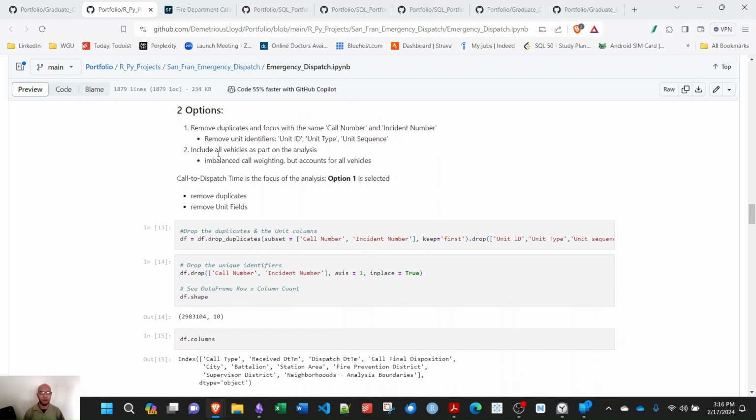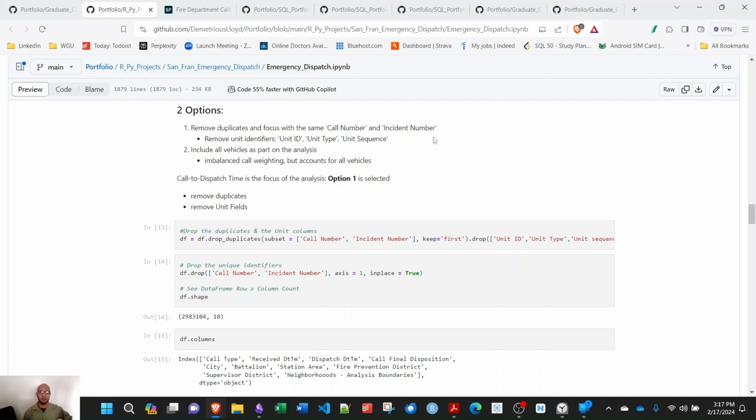So I have to think about what I'm using this data set for. I'm doing an exploratory data analysis. So my aim is to remove duplicates. But there's multiple ways to think about it. If I choose to include all vehicles as part of the analysis, I'm going to have an imbalanced weighting when it comes to the actual calls themselves. And since what I'm worried about is the dispatch times, or the seconds, I don't want anything to be double counted. If I was worried about how long it takes each vehicle to get out, then I might.